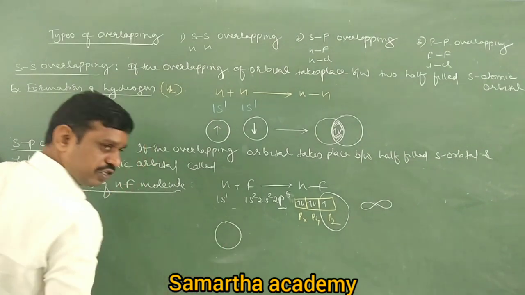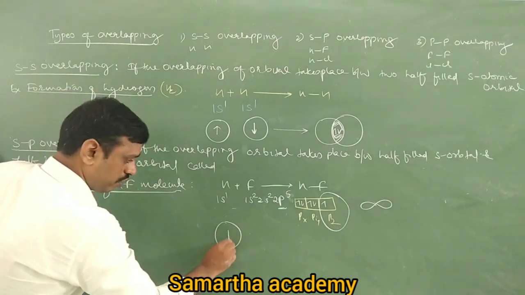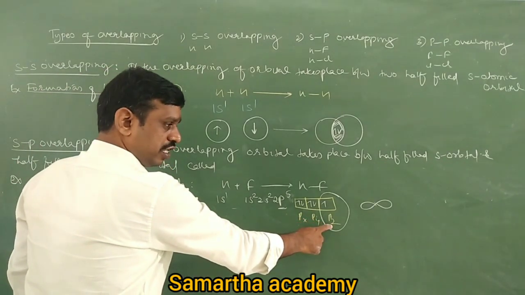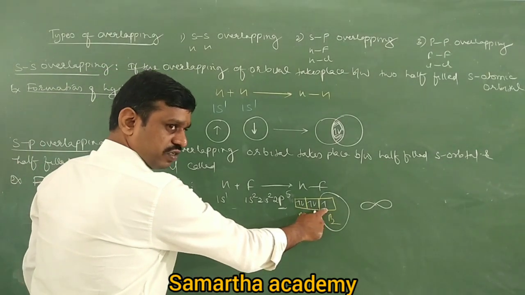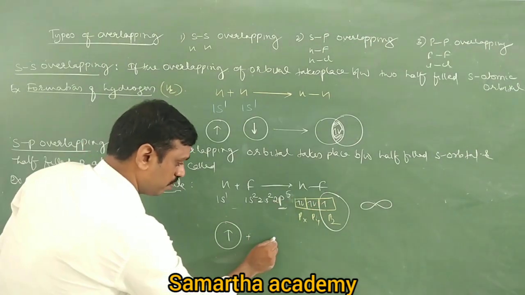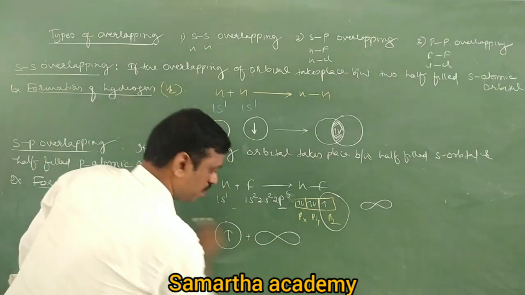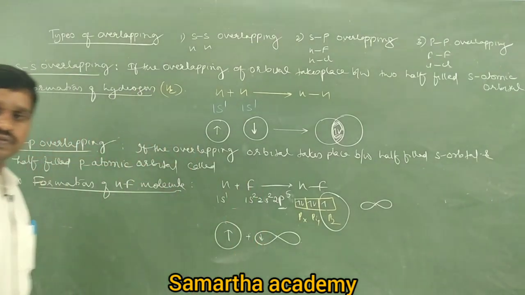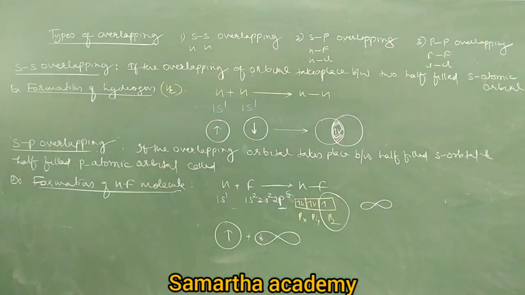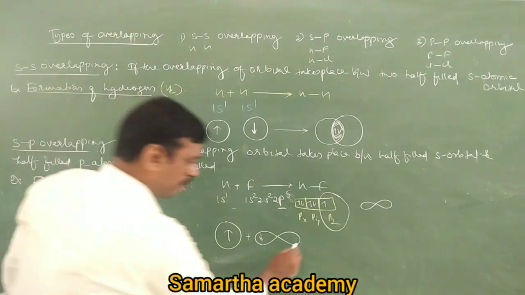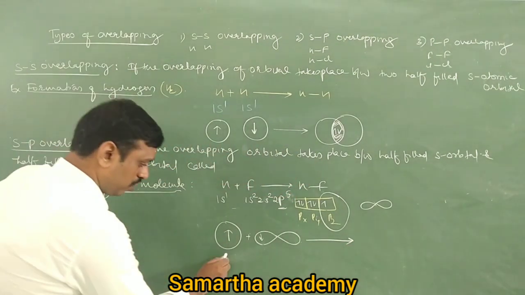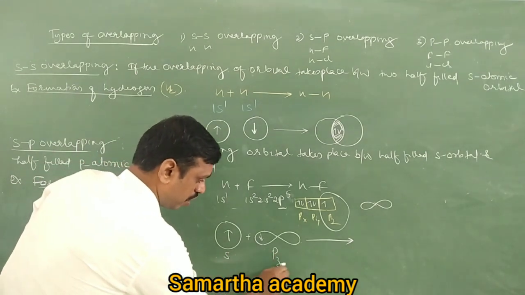Now the orbital diagram. The s orbital has a spherical shape, one electron. Here I am drawing only pz, not px, py, pz. If you want you can write them, but for the overlapping I want to show only pz. So this pz has one unpaired electron. Understand? Then the overlapping is between which orbitals? The s orbital and the pz orbital.